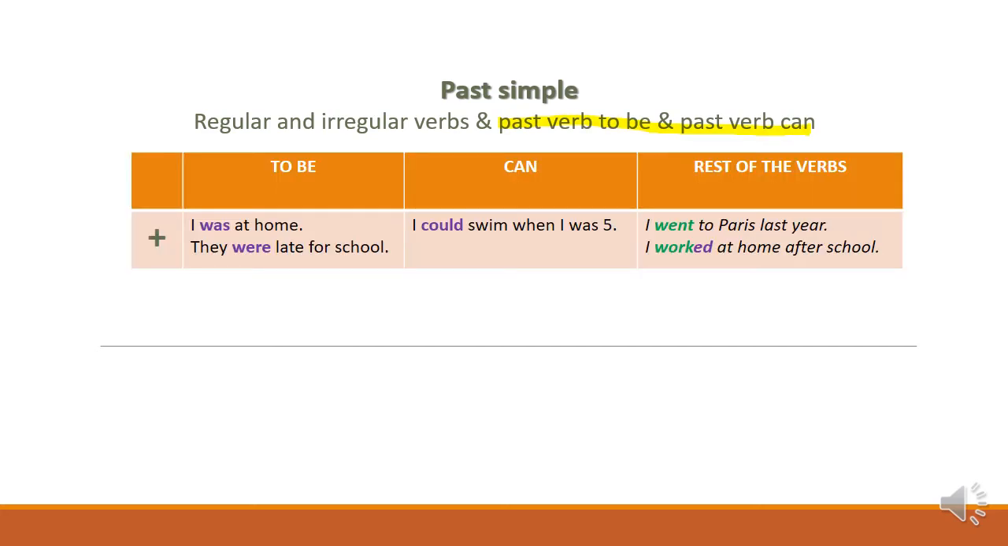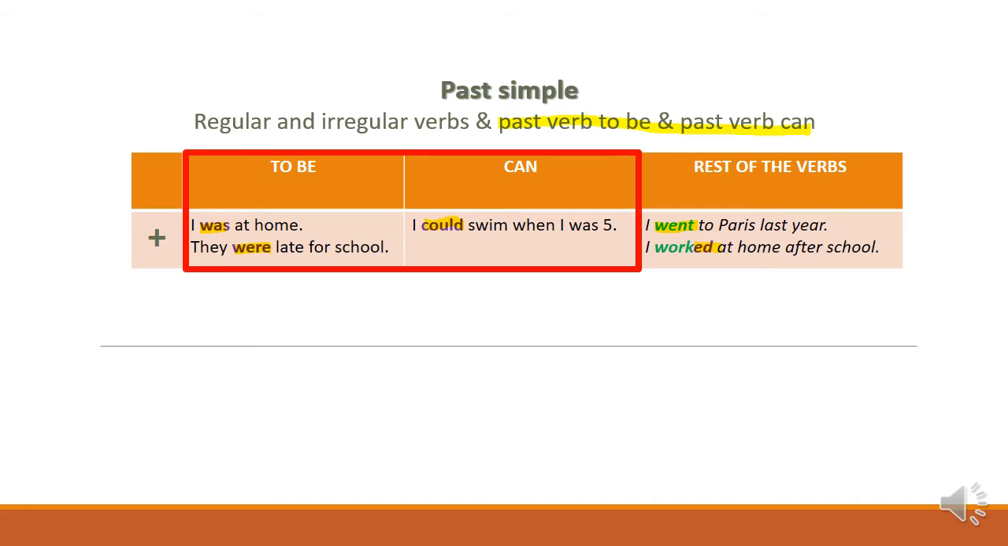Let's see. The past of the verb to be, we have was and were. The past of the verb can, could. And for the rest of the verbs we have two options: either we check the list of irregular verbs, or we add -ed for regular verbs.